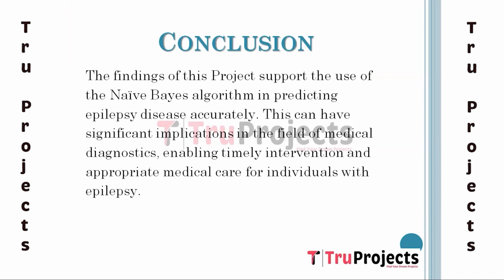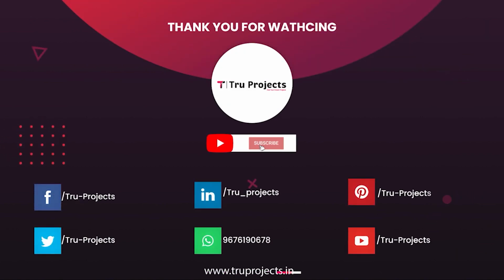High accuracy and favorable values of precision, recall, and F1 score suggest that the naive-Bayes algorithm is proficient in predicting epilepsy disease based on EEG data analysis. These results highlight the potential of the naive-Bayes algorithm as a reliable tool for early detection and diagnosis of epilepsy disease.